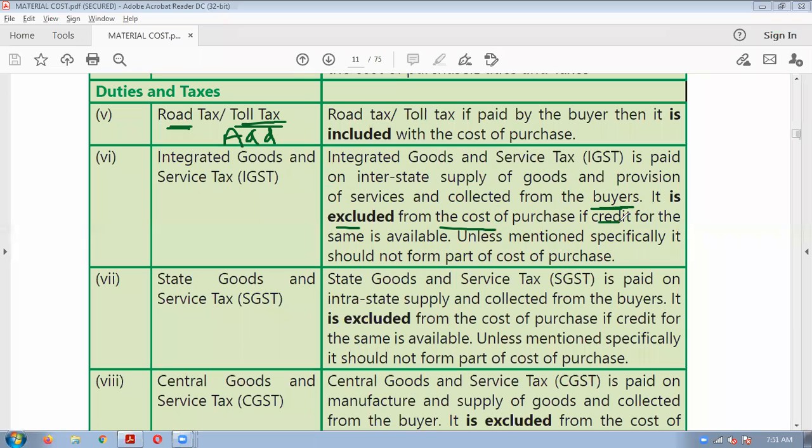If credit for the same is available. Now understand, when you collect GST, it is an indirect tax. Normally, GST you will collect from the buyers. Similarly, when you purchase the goods, you will have to pay GST to the supplier.